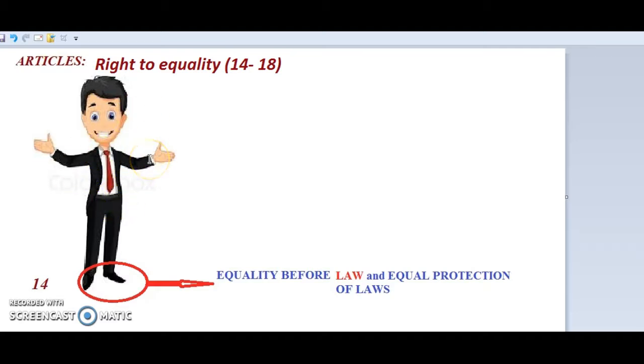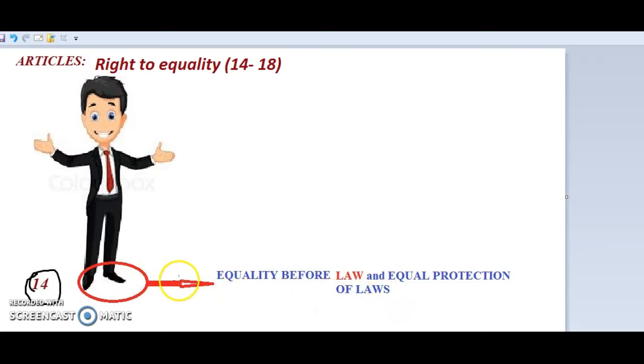The first article of this part is article number 14. The article 14 is equality before law and equal protection of laws.